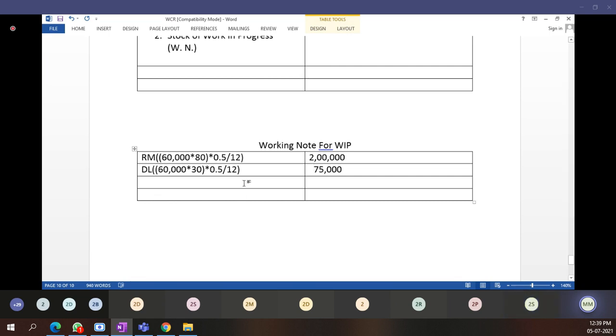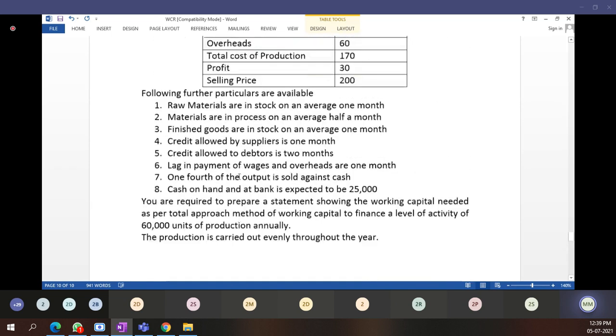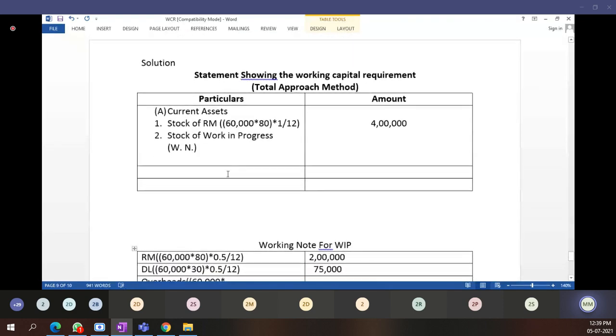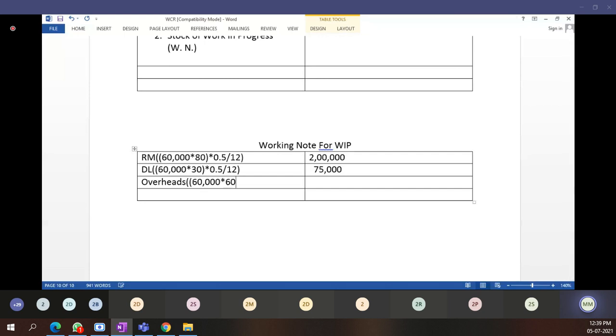Then next point comes overheads. Again, for overheads, 60,000 units are there. Per unit cost of overheads is 60 rupees per unit. Overhead means expenses relating to factory expenses. It is in the cost sheet they have given relating to factory overheads. Again, I am going to consider 0.5 on the floor directly.